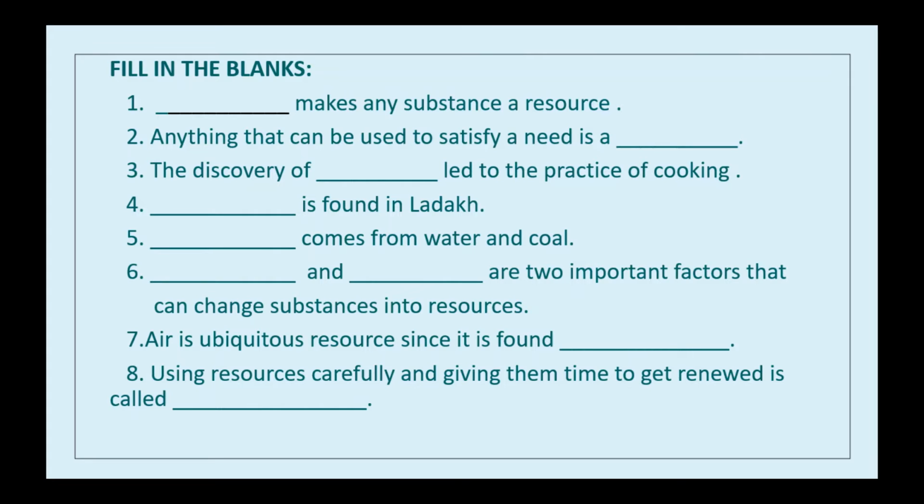These resources could be used in the future. So, uranium is found in Ladakh, but it is not used at present. It could be used in future. So, uranium found in Ladakh is an example of which resources? Potential resources.